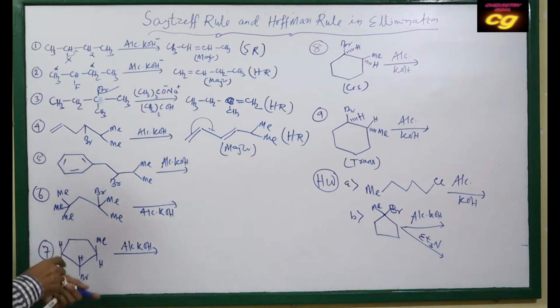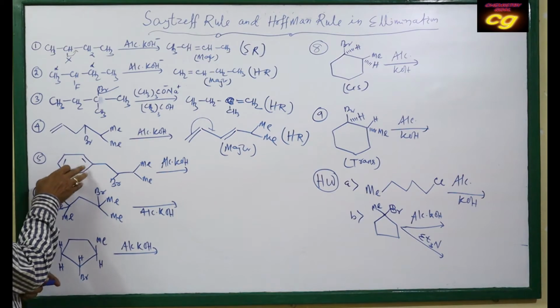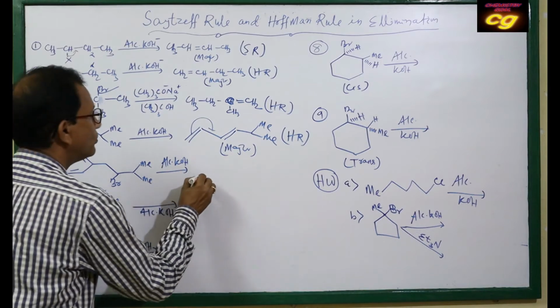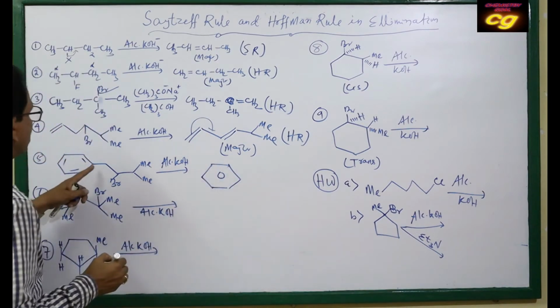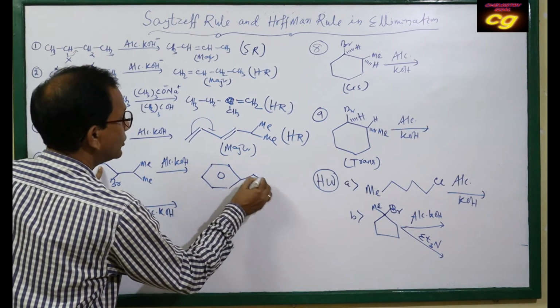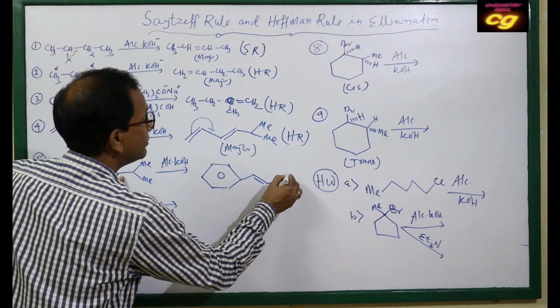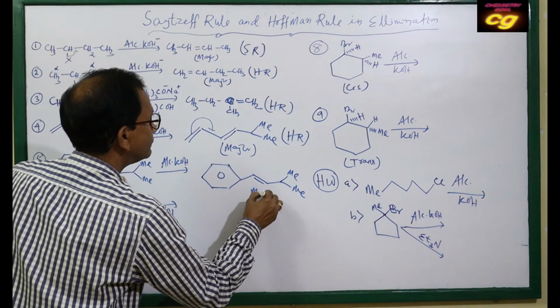This is the case also, as it has that benzene ring. If it has a benzene ring, then pi bond conjugation is formed at this position. So the major product will be this one. In this case the double bond will be formed here, then a single bond, then methyl. So this is the major product.